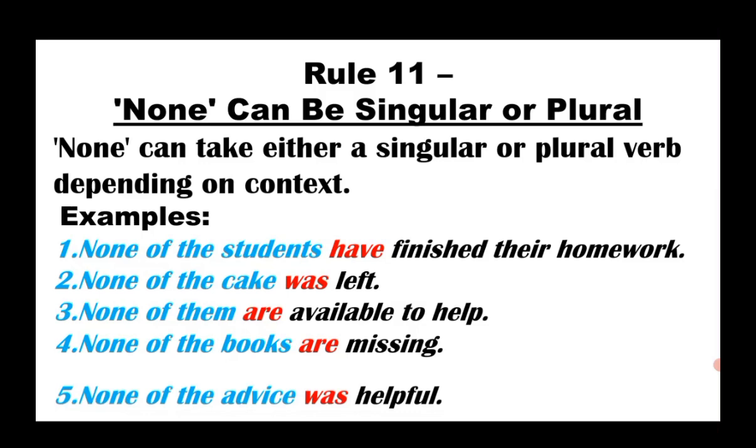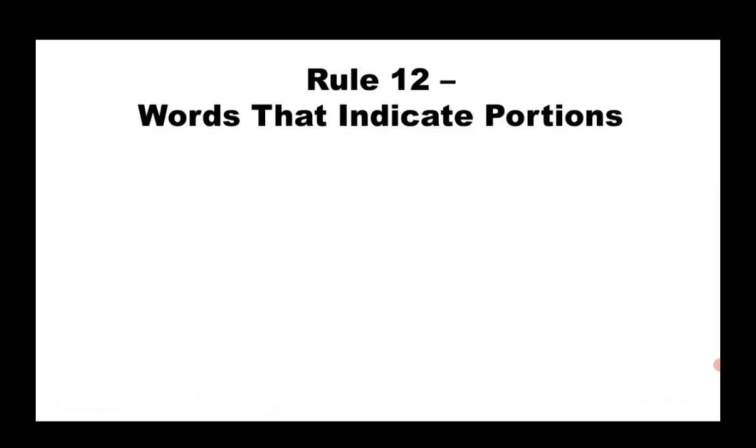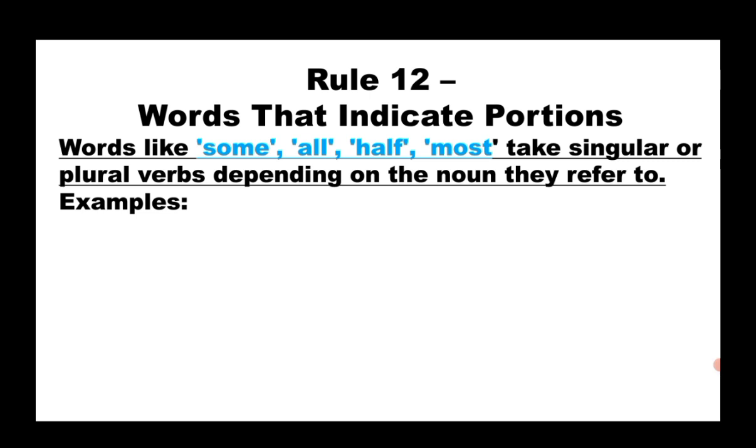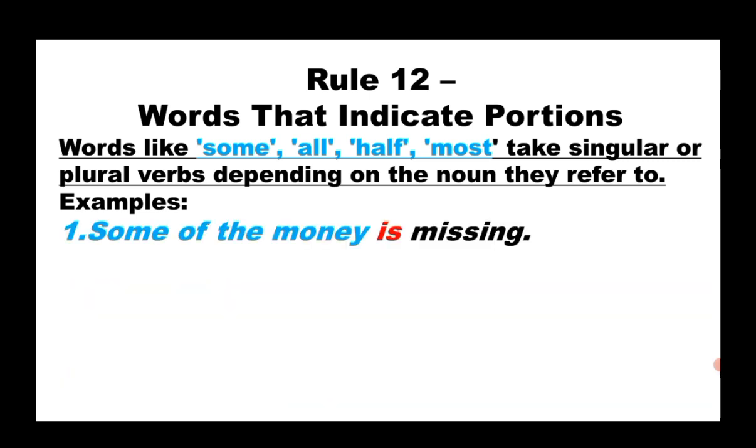Here these, the students, them, books. Let us discuss another rule. Words like some, all, half, most take singular or plural verbs depending on the noun they refer to. For example, some of the money, which refers to the amount, which is a unit. So the money will always be singular. So here a singular verb is used.